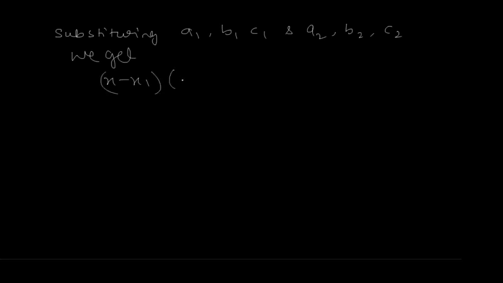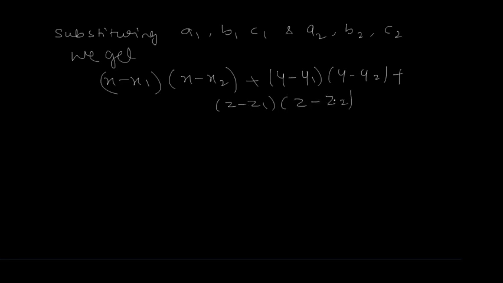So we get (x minus x1)(x minus x2) plus (y minus y1)(y minus y2) plus (z minus z1)(z minus z2) equal to 0. This equation is known as the equation of a sphere in diameter form.